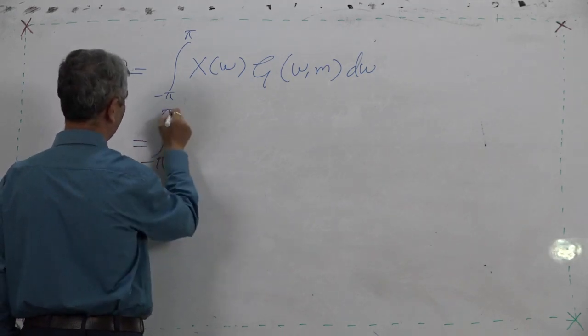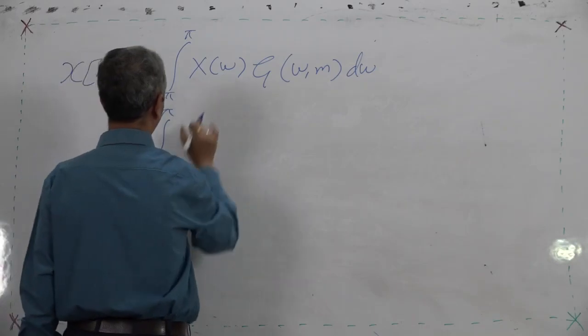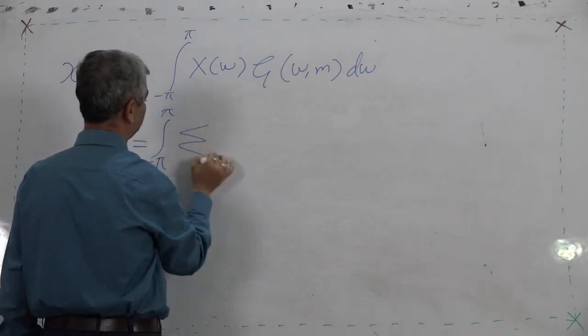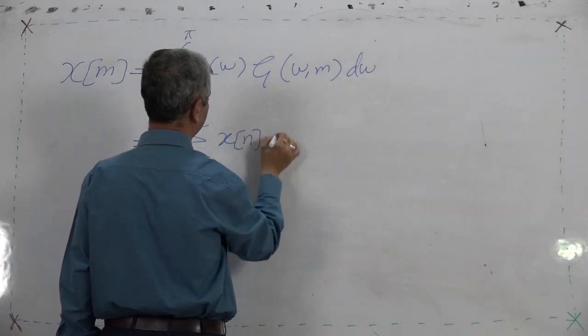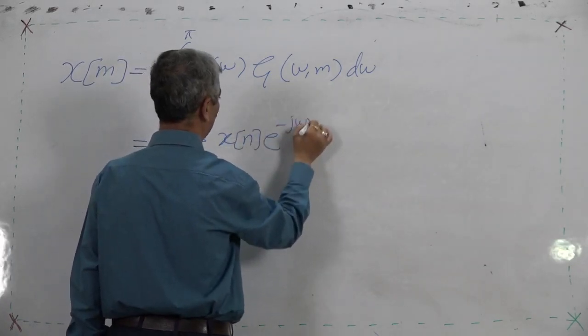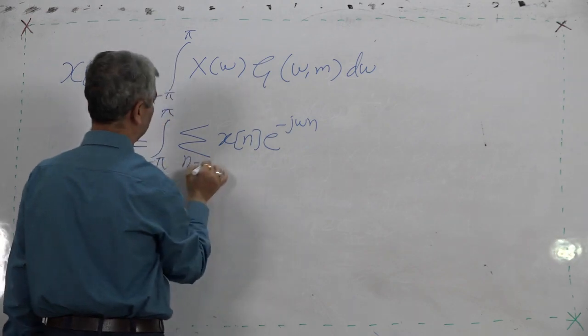the integral from minus pi to pi. What is X(ω)? X(ω) is the summation of x[n] e^(−jωn) over the entire n.